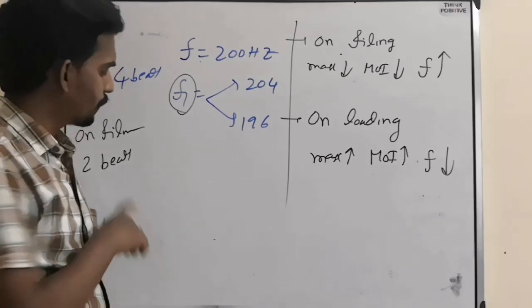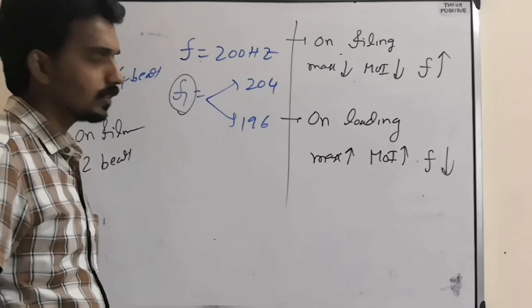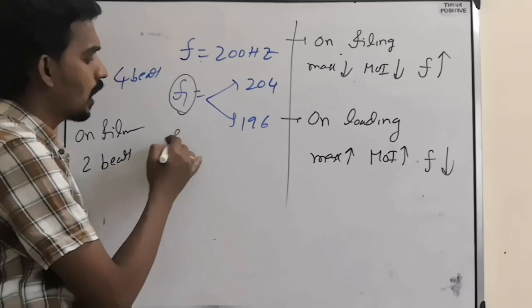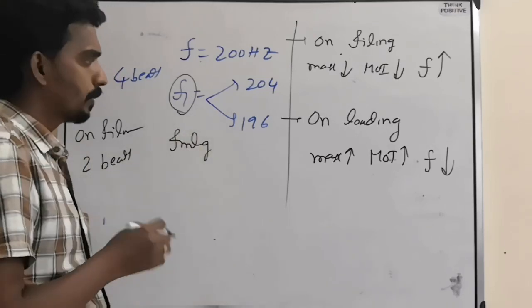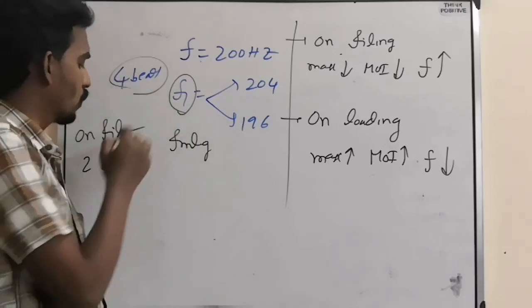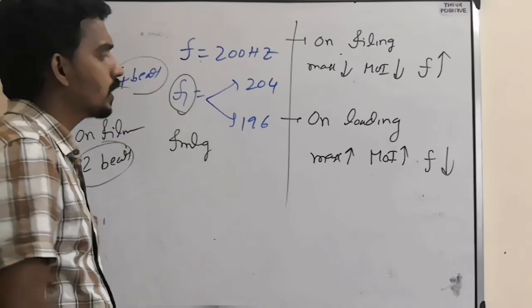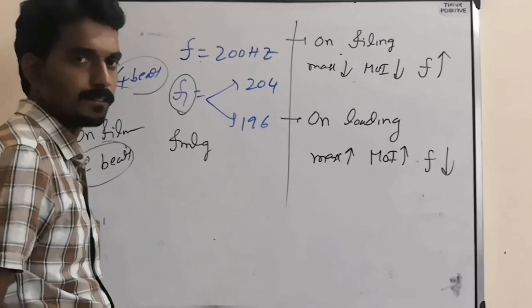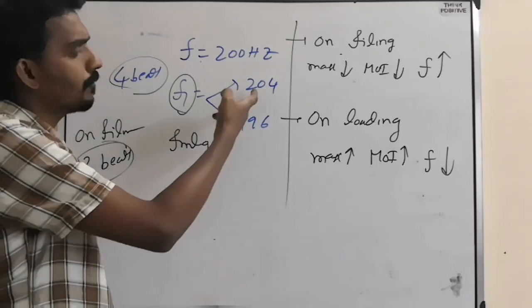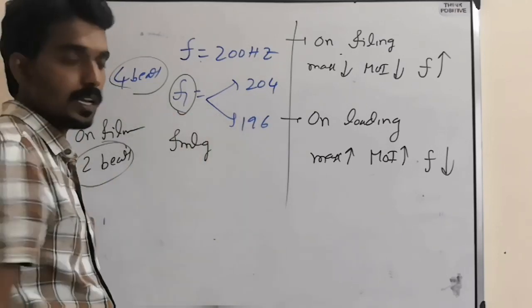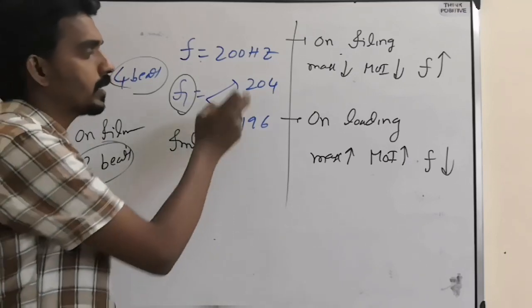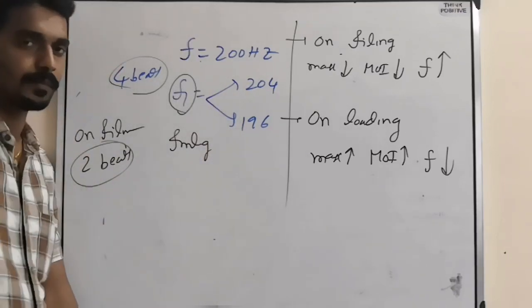Now, what happened on filing? So here the condition is filing. On filing, the beat frequency decreased from 4 to 2. Then they will ask what the F1 value is. From the first condition, F1 may be this or this. Now from the second condition, we have to decide which is 100% correct.